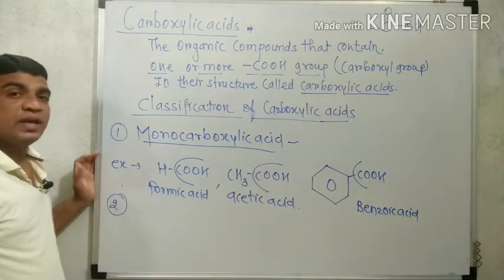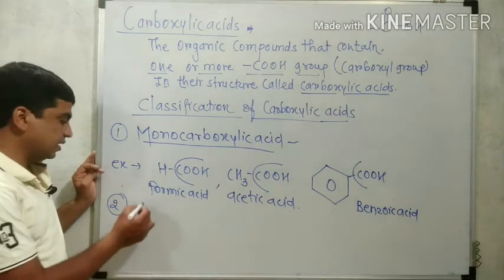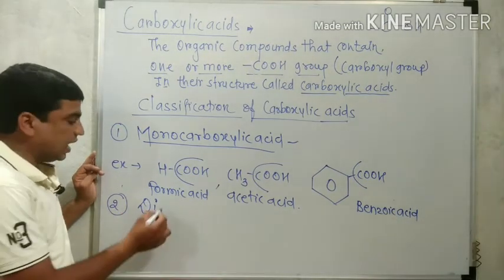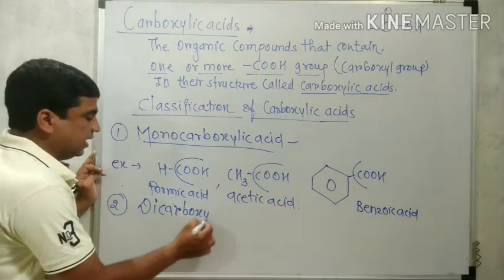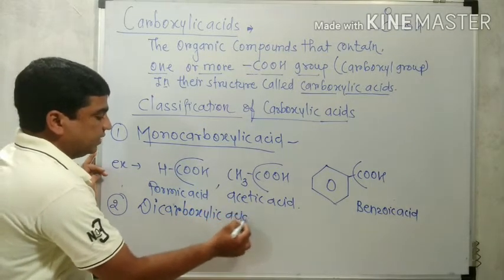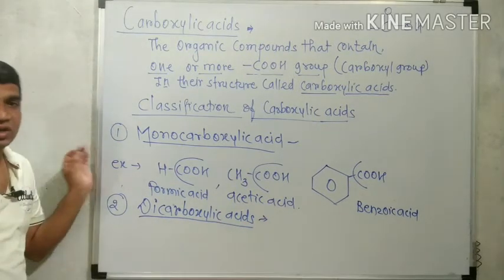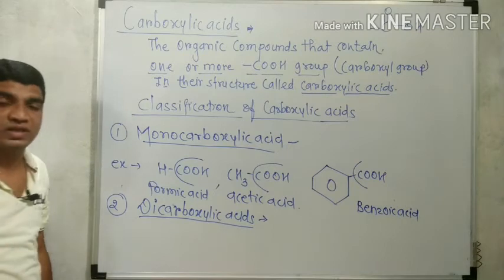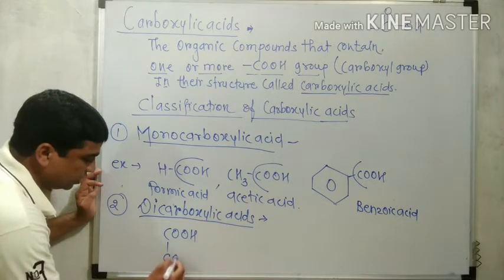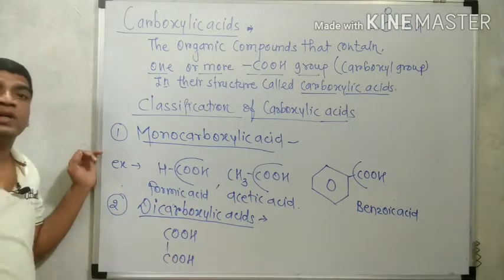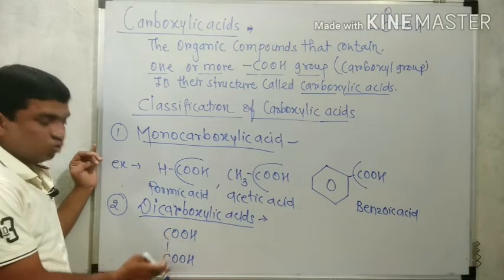Now the second type: if there are two carboxylic acid groups present in the structure of carboxylic acid, it is called dicarboxylic acid. The second type is dicarboxylic acid. So dicarboxylic acid contains how many COOH groups in the structure? They contain two COOH groups in the structure. Like that, this is the COOH linked with another COOH. This is a carboxylic acid, but it contains two COOH groups in the structure.